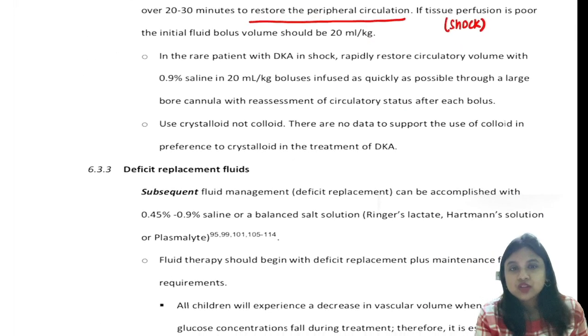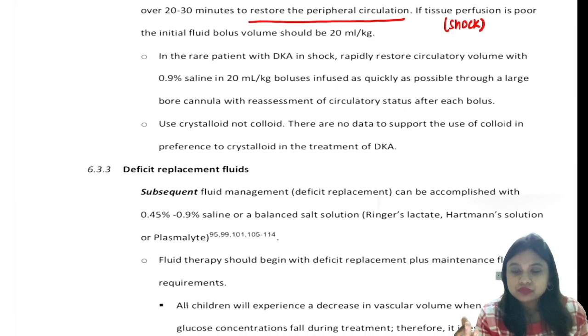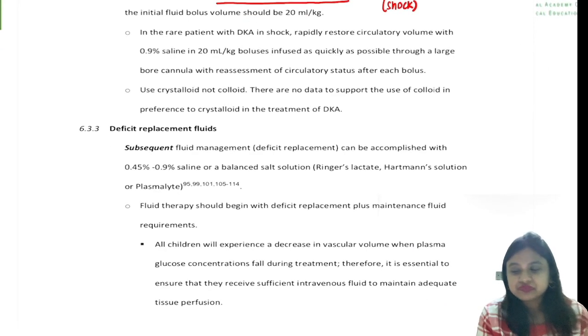So now I think you understood what will be the resuscitation fluid, and we do not start insulin initially, we first give the fluid. The initial fluid management dictates how well a DKA child will improve. Since here the sodium is mentioned, I'll prefer a 10 ml per kg bolus. Okay.